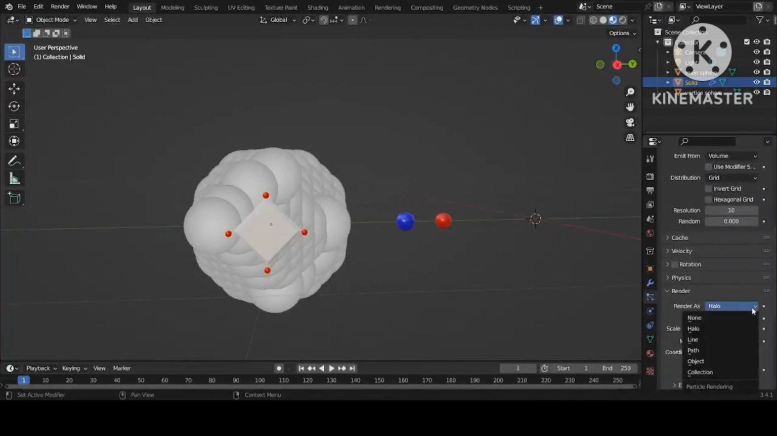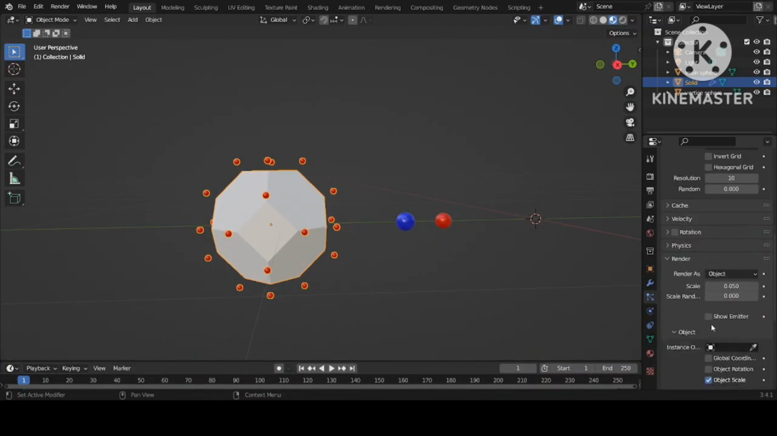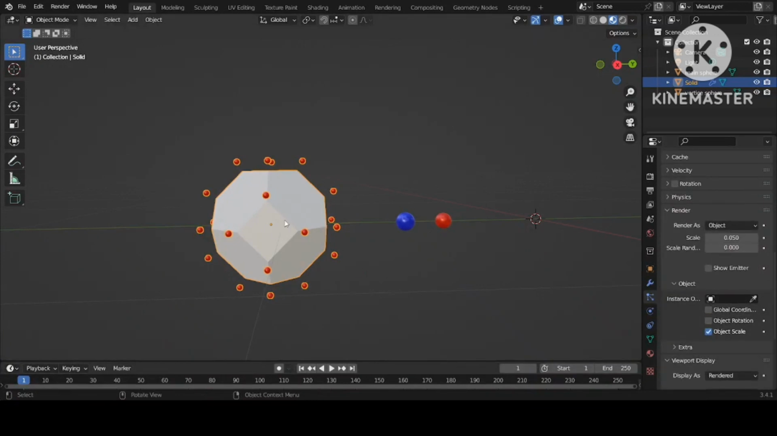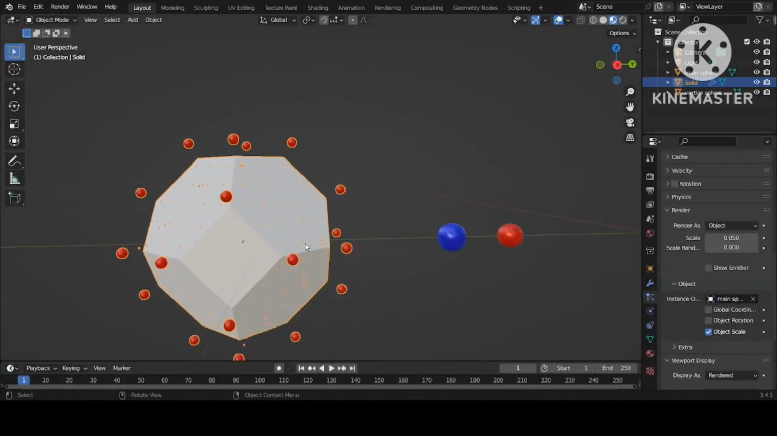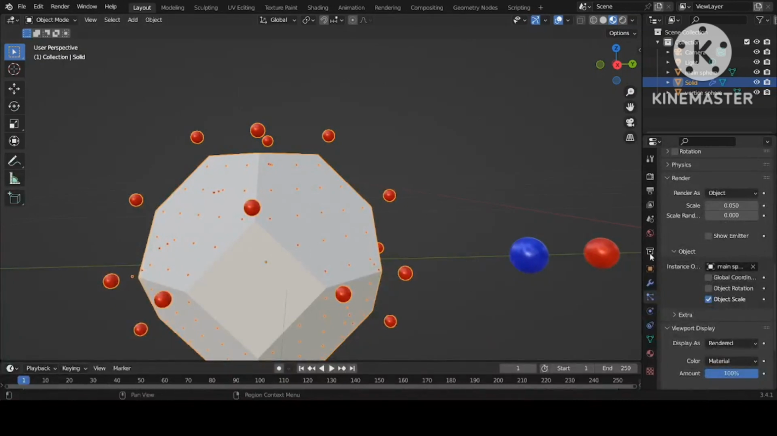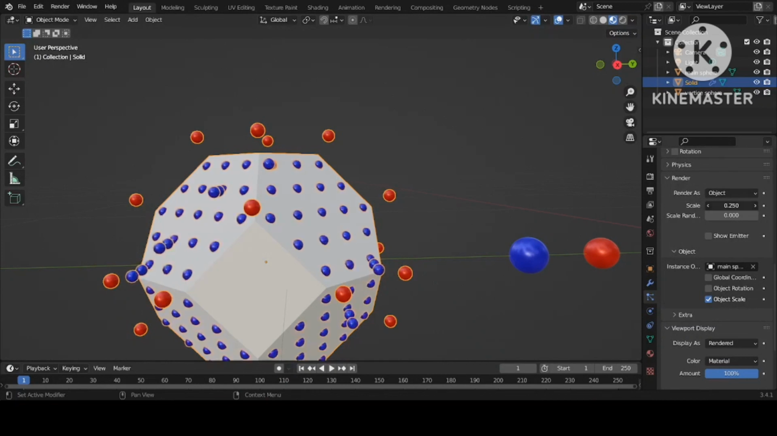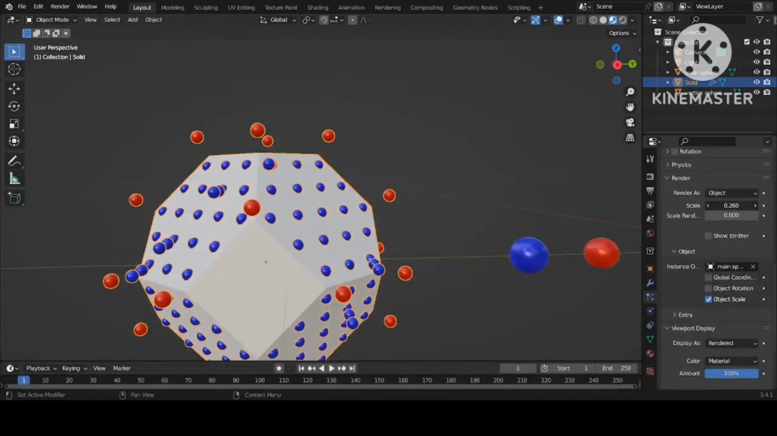And render, again change from halo to object. Now increase the scale. First we need to select the object, which object you want to be inside the sphere. So just click on it and click on the main sphere. We can see that the main sphere particle has appeared inside the solid system, but these are tiny, so just increase the size by increasing the scale. As we increase the scale, you can see that the particles are increasing.